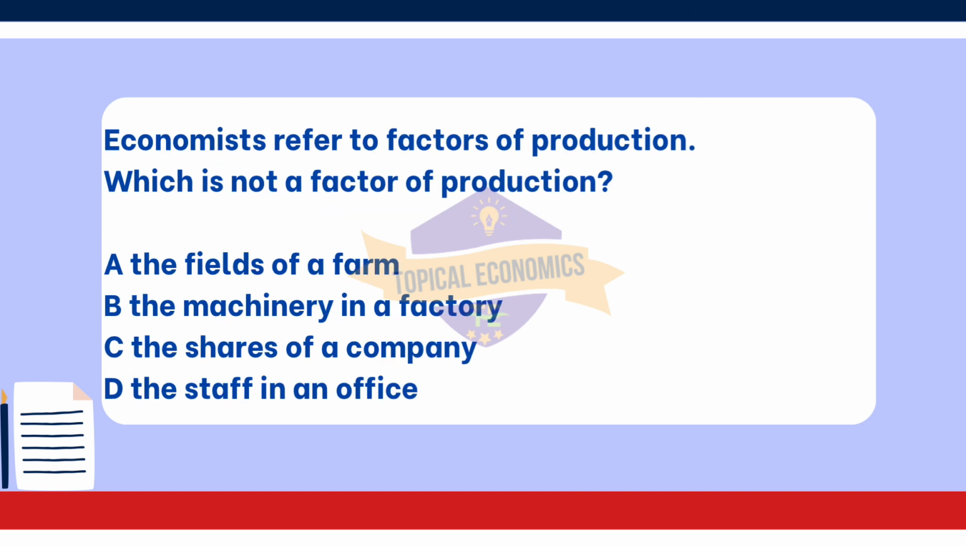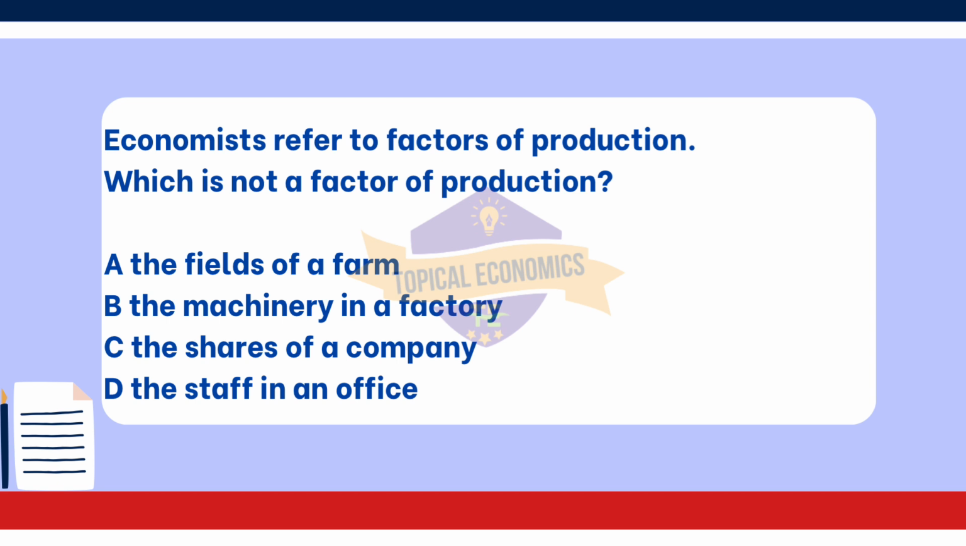Economists refer to factors of production. Which is not a factor of production? A. The fields of a farm. B. The machinery in a factory. C. The shares of a company. D. The staff in an office. This question is from year 2017 October-November version 2 paper.